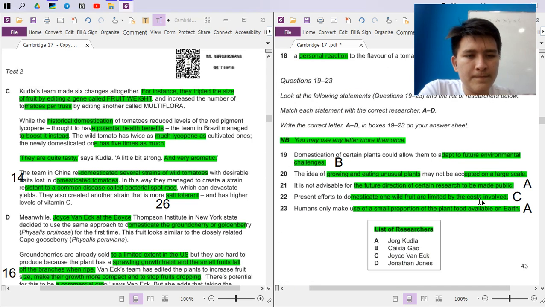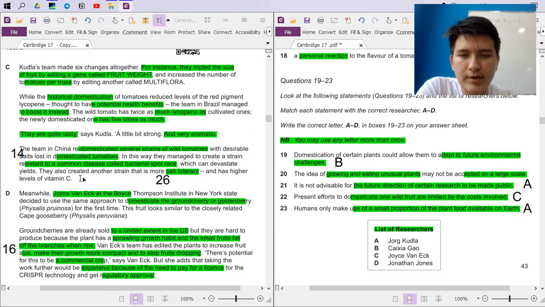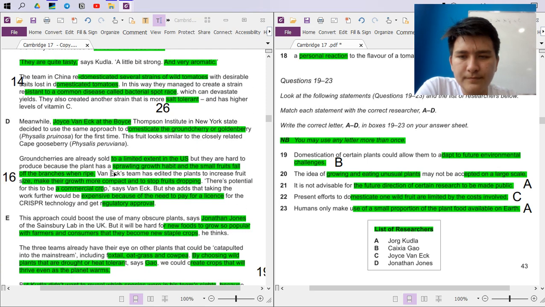How about this one? The idea of growing and eating unusual plants may not be accepted on a large scale. I think we must have read it somewhere. I can't remember it right now. Okay.